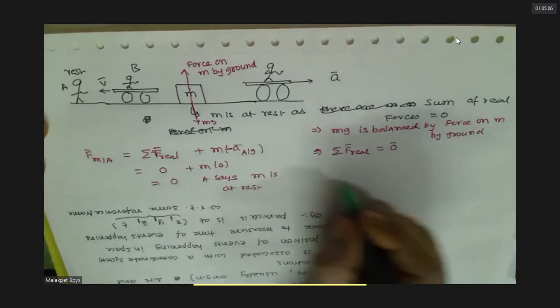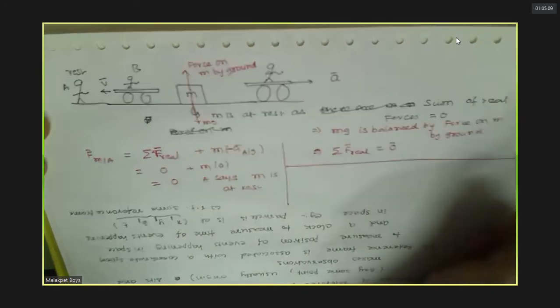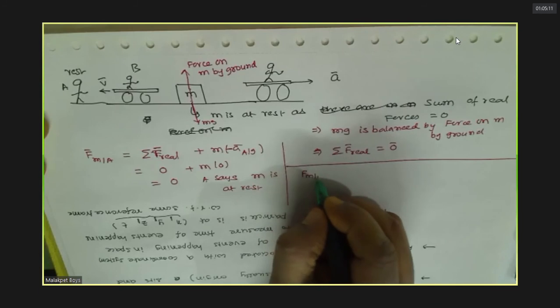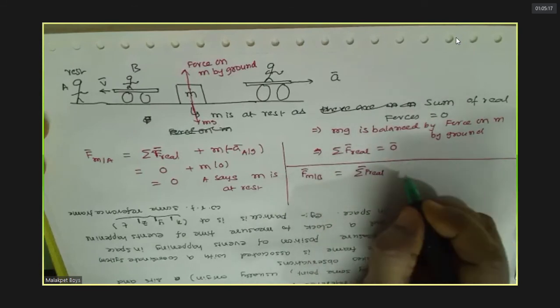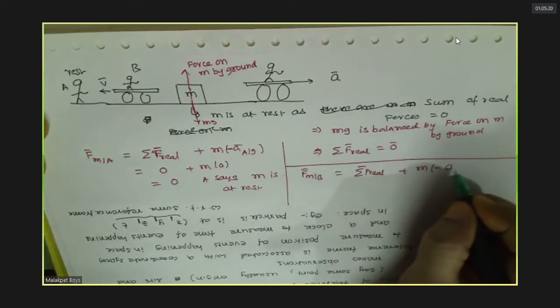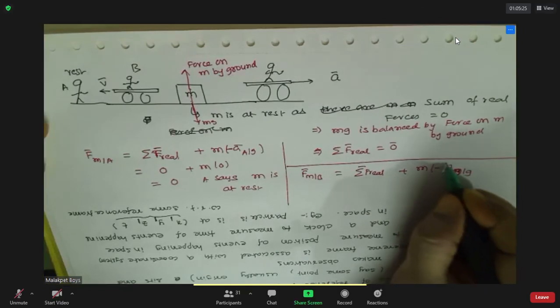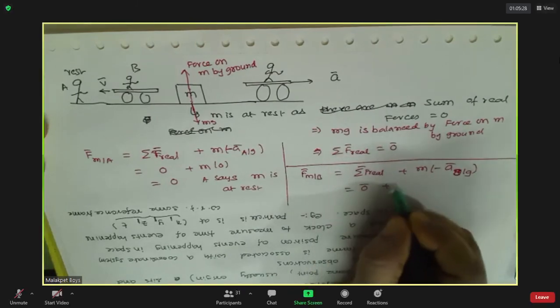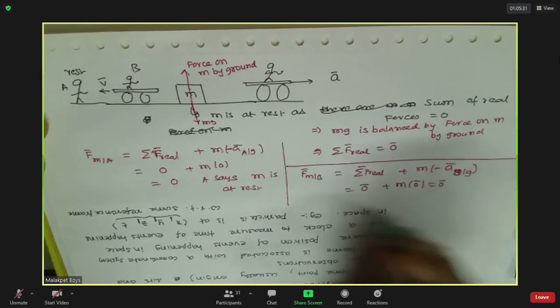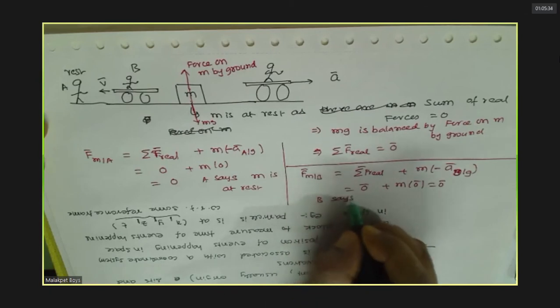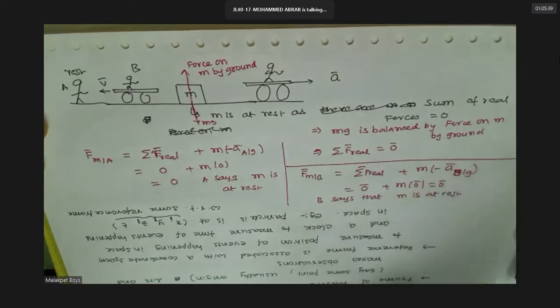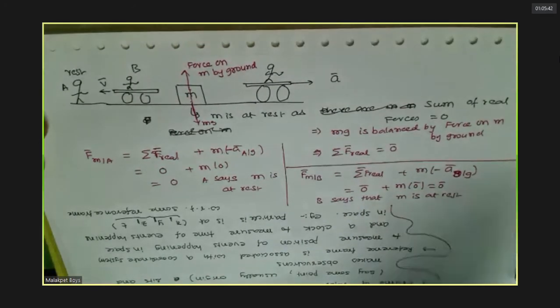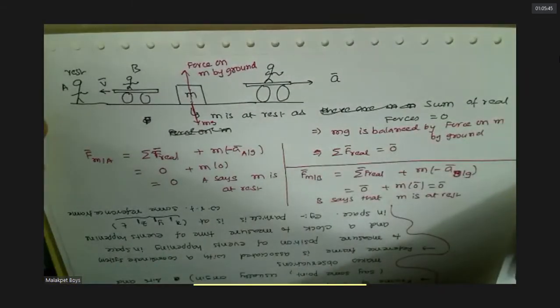Now let us see with respect to B. Force on M with respect to B is the sum of the real forces plus mass into acceleration of B with respect to ground. This is mass into zero. So what will B say? B says that particle M is at rest. Do you agree with this story? Yes, sir.